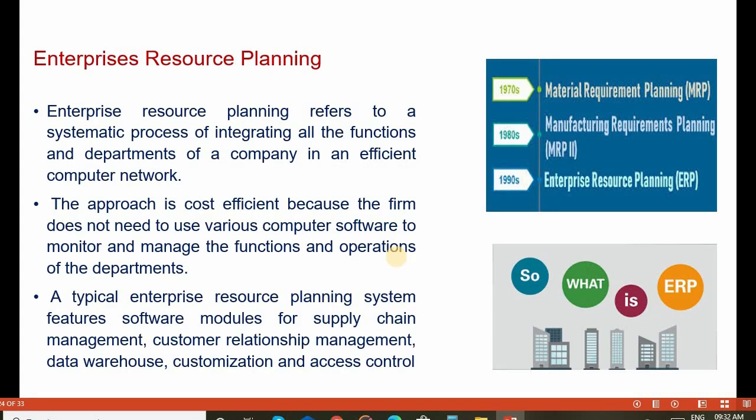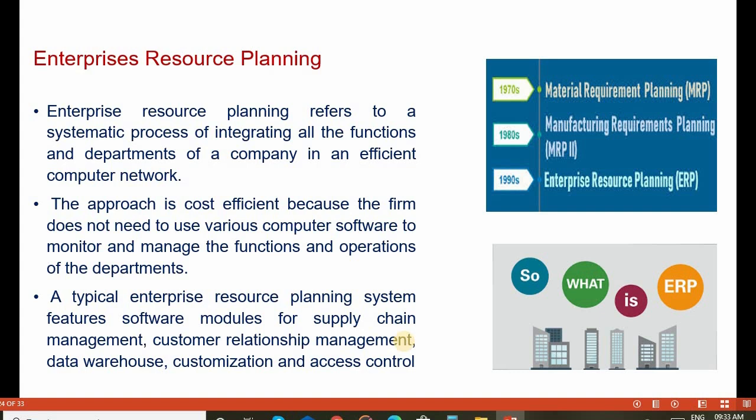Another important planning activity is enterprise resource planning, called ERP. It refers to a systematic process of integrating all the functions and departments of a company in an efficient computer network. This approach is cost efficient because the firm does not need various computer software packages to monitor and manage the functions and operations in the departments. One specific software can be used for the various functions, so the cost is effective.